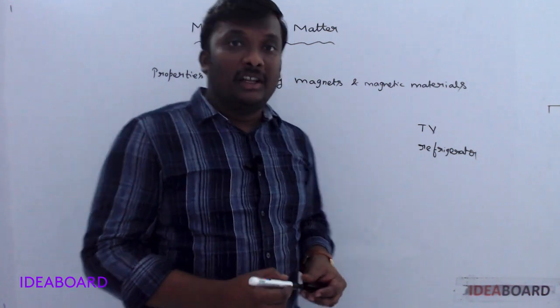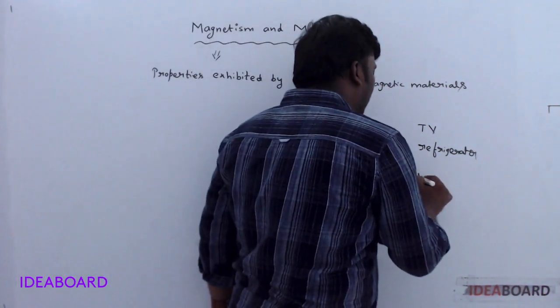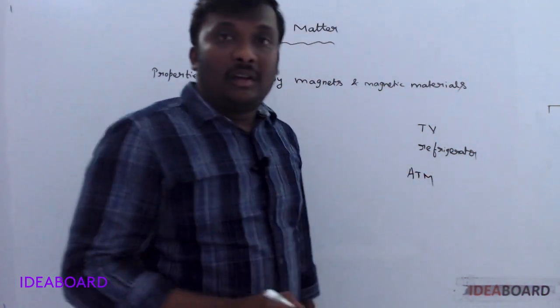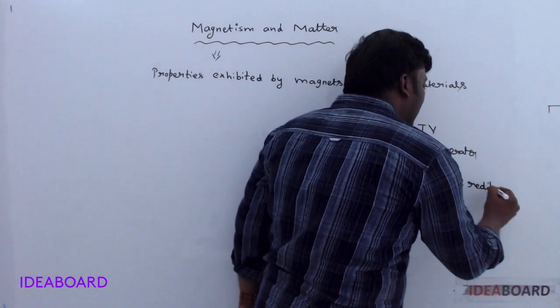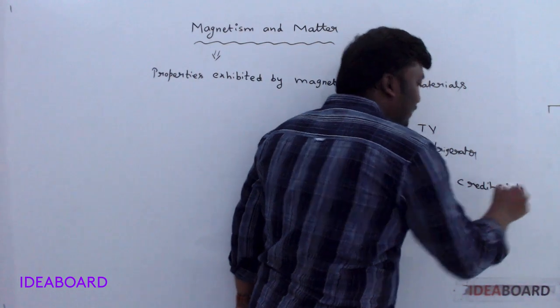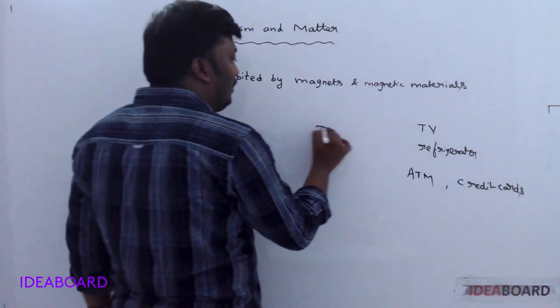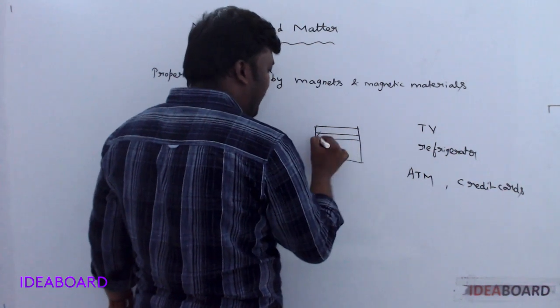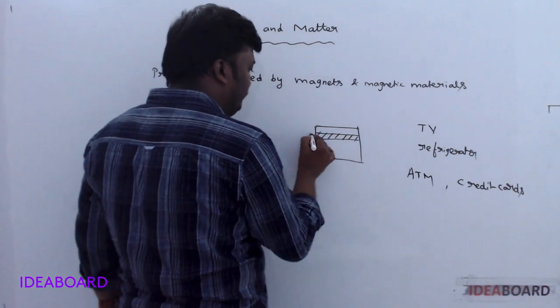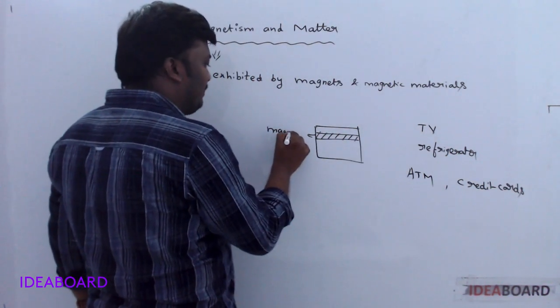That indicates that even your earphones contain magnets. Not only that, if you go to an ATM machine, or look at your debit card or credit card, the back side contains a magnetic stripe.